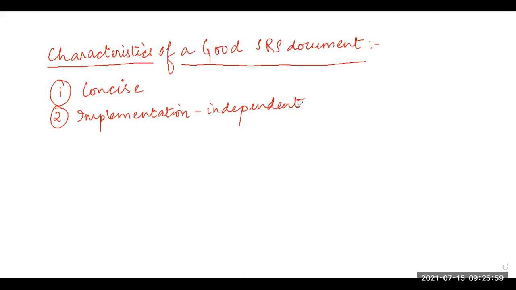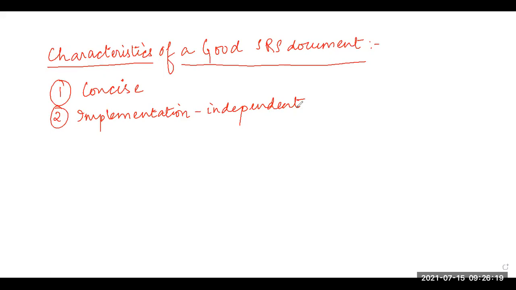So this SRS document will describe the output that is produced from different types of input, and a description of the processing which is required on the input to produce that output is also specified.